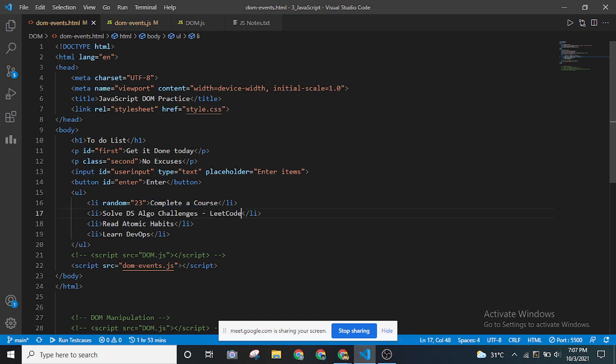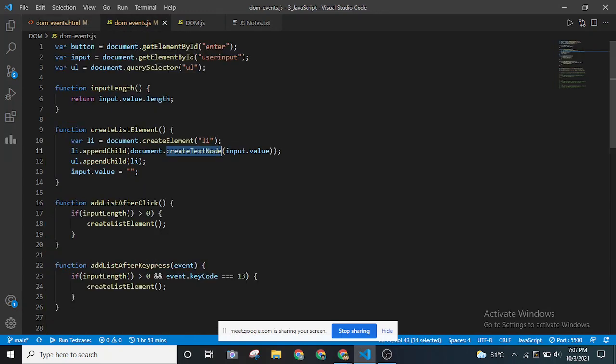In this list items, this is a text node, this is a text node, this read atomic habits, learn DevOps, this is all the text nodes. Okay, so we are creating this list item itself, right? If we want to create this list item, this is the entire process that is happening behind the screen, right? We are creating the element, we are adding the input value that we are getting using this input variable, because we are grabbing it from the HTML, and we are appending this to the unordered list.